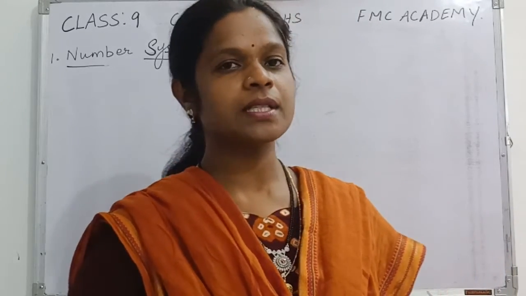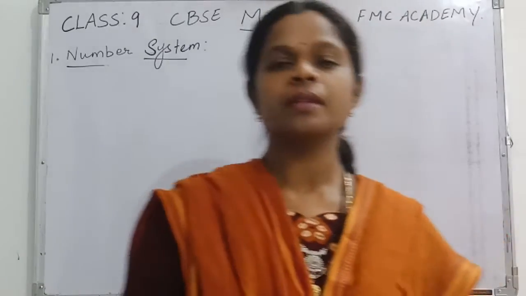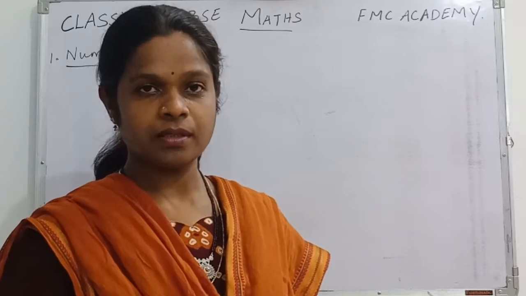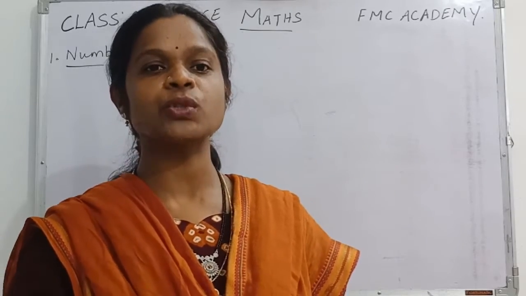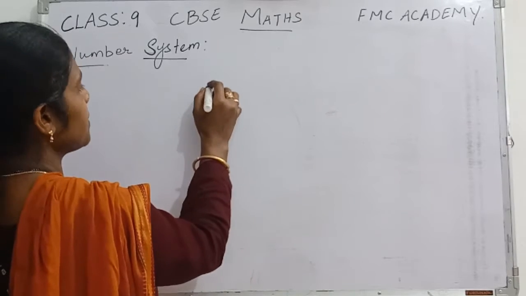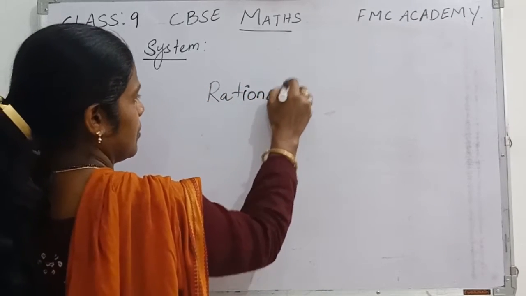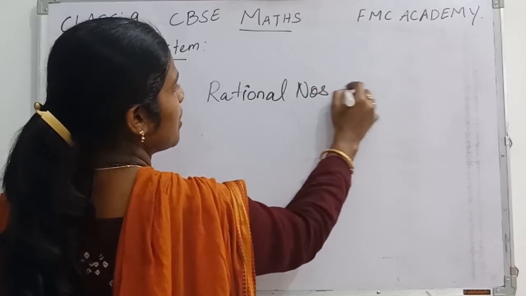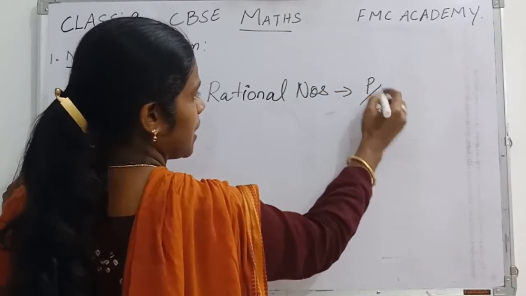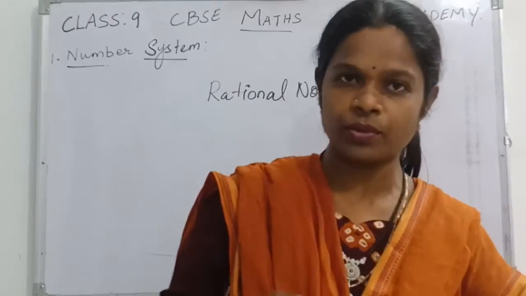Yesterday in the class we discussed rational numbers and the first exercise. Today, some more details about rational numbers and the next topic we are going to discuss. Actually, yesterday we discussed rational numbers. A rational number is in the form of p by q, in which p and q are integers, q is not equal to 0. That's what we have discussed.